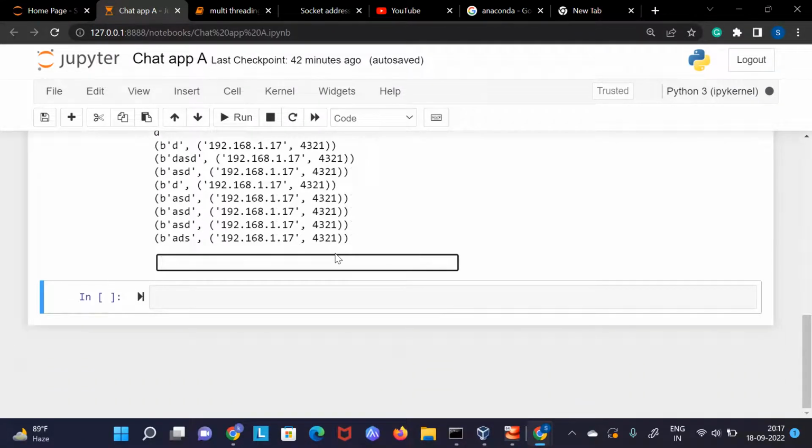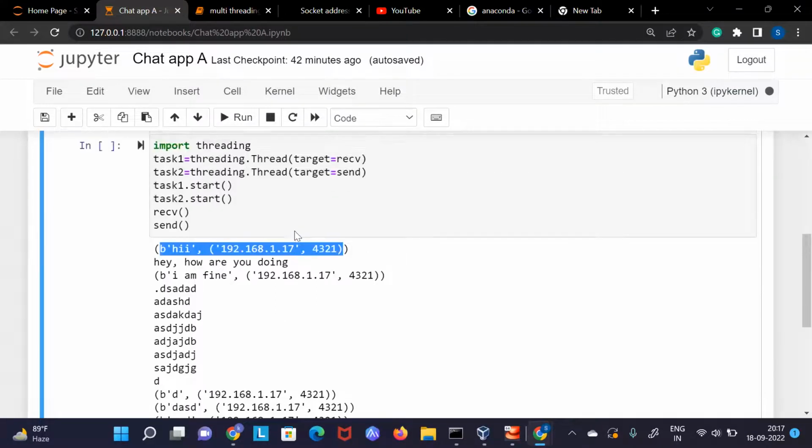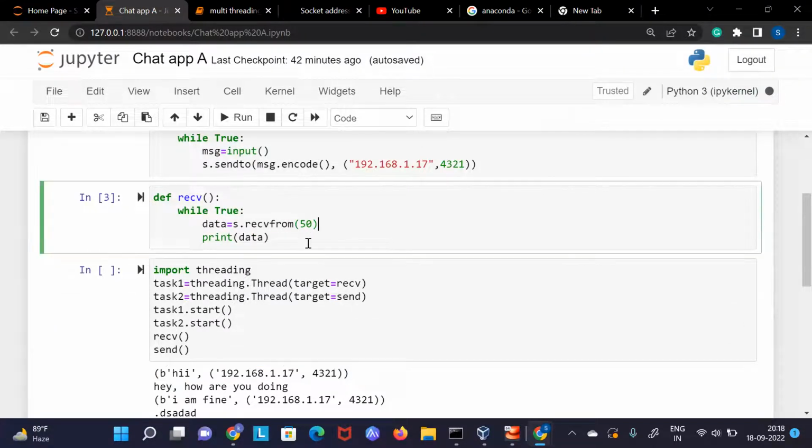Now you can see, it does not look good. Something like this keeps on printing, right? So this does not look good. For this, what we can do here is, instead of printing the data, we can do some data pre-processing.